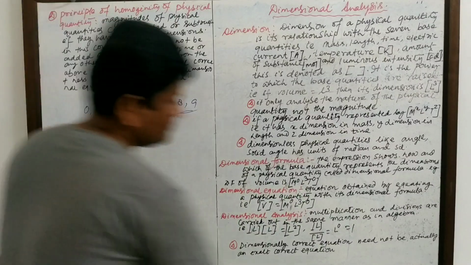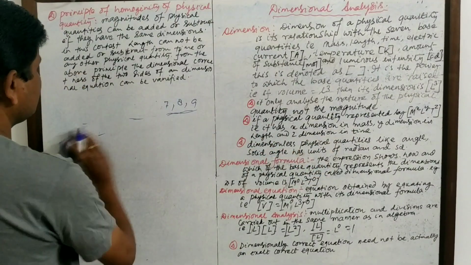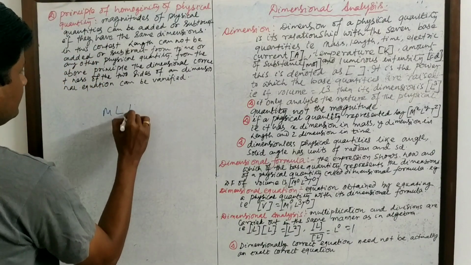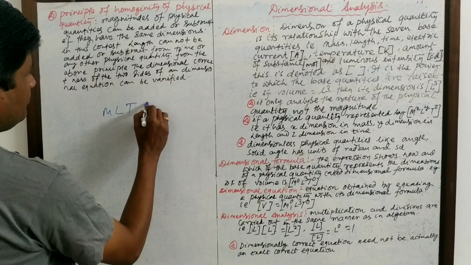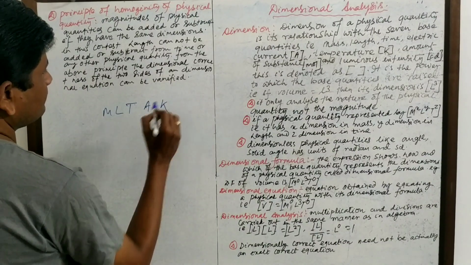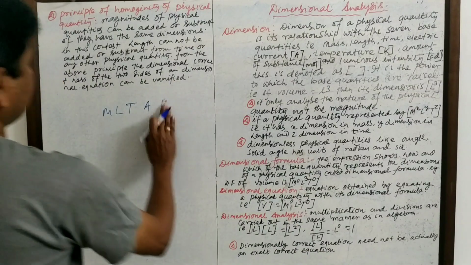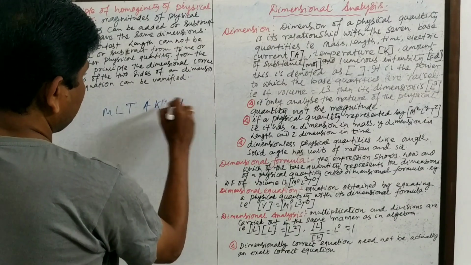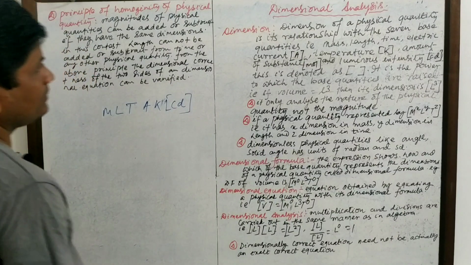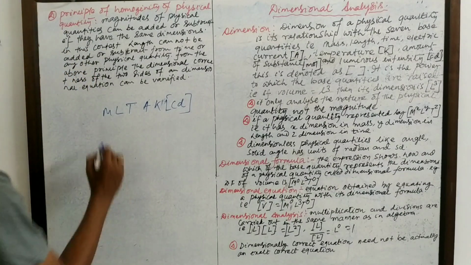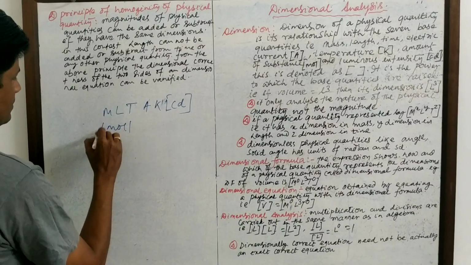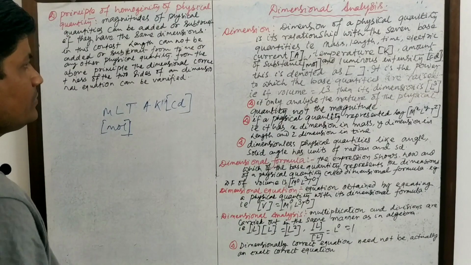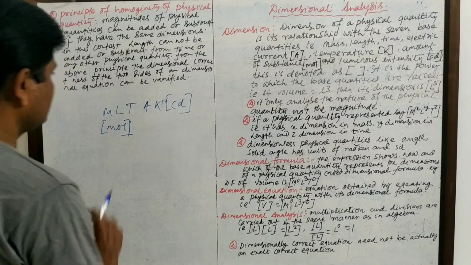So also in case of physical quantities, there are certain base quantities or fundamental quantities, that is mass, length, time, temperature, current, luminous intensity candela in case of wavelength of light, and amount of substance, mole. These are the 7 fundamental quantities based upon which any physical quantities can be derived.